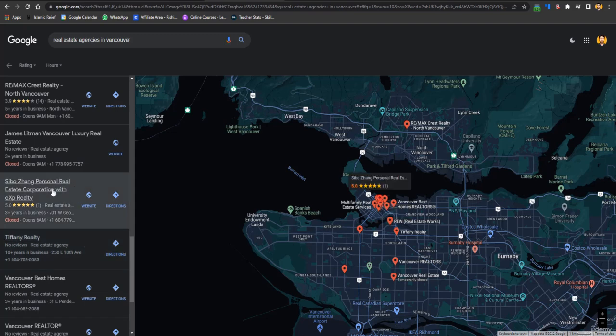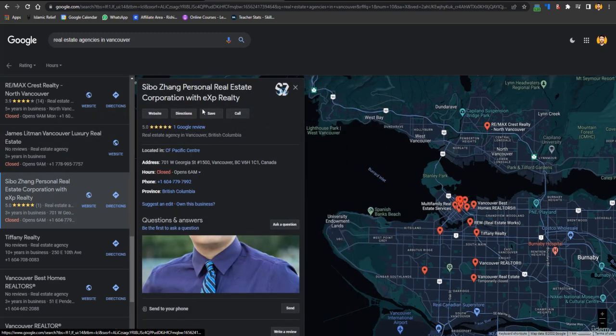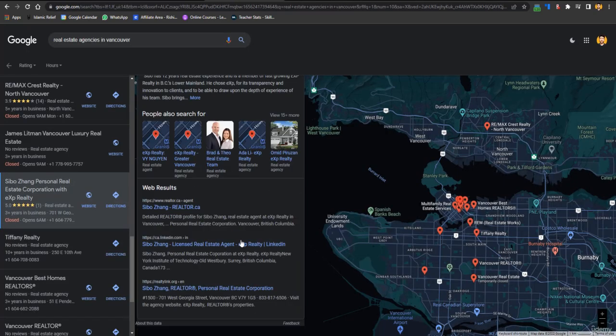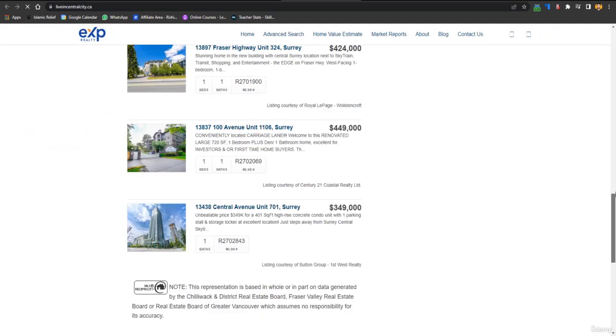So what you have to do is click on their profile, go to their website, and find their social profiles.